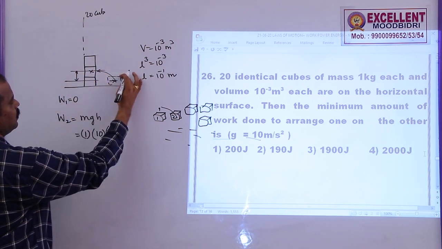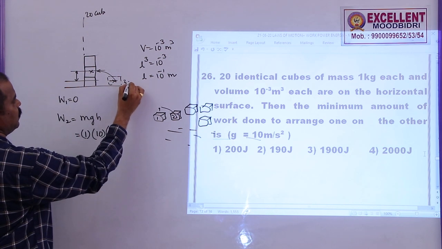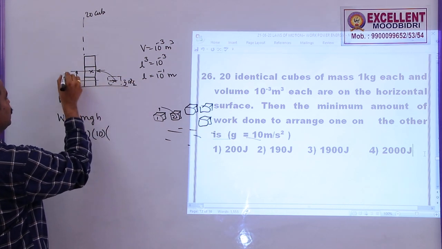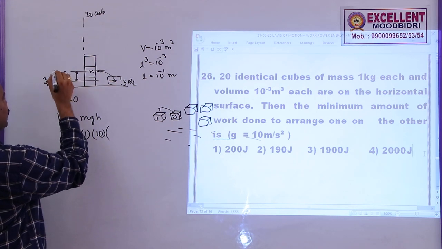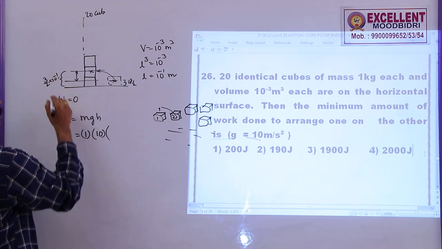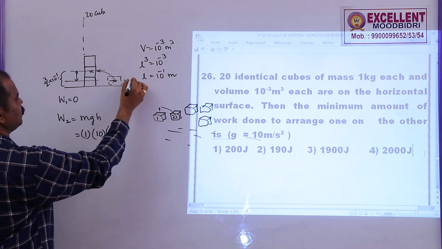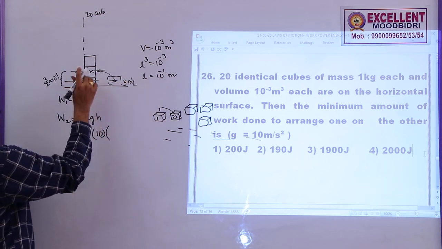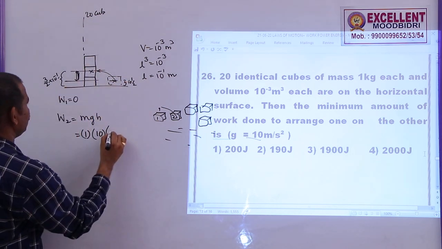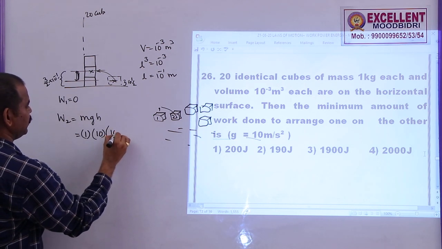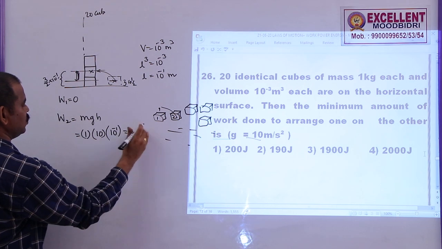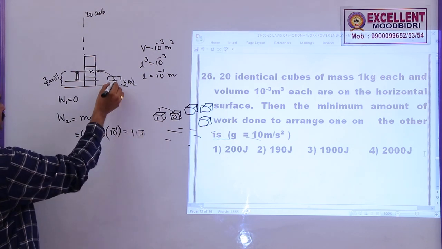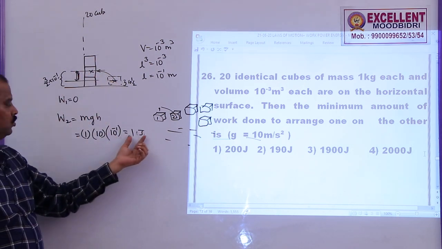I am taking only the length. So this height is nothing but the length of this one, which I can give as 10 power minus 1 only. This is 1 into 10 into 10 power minus 1, that is 1 joule. So to arrange the second block, I need to do 1 joule of work.